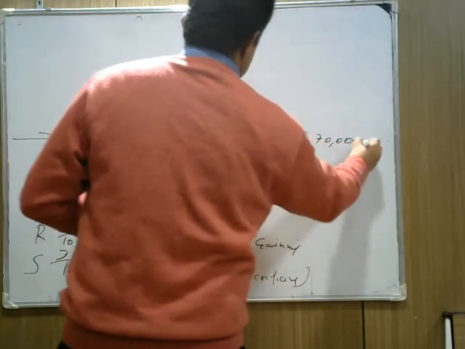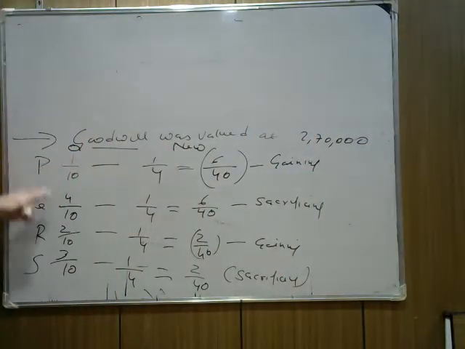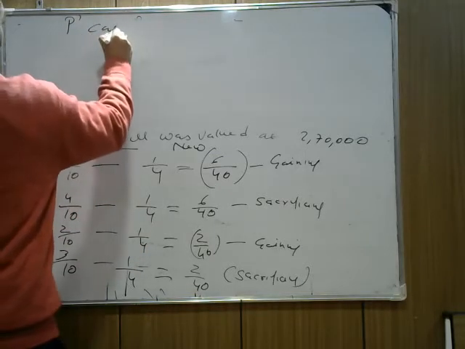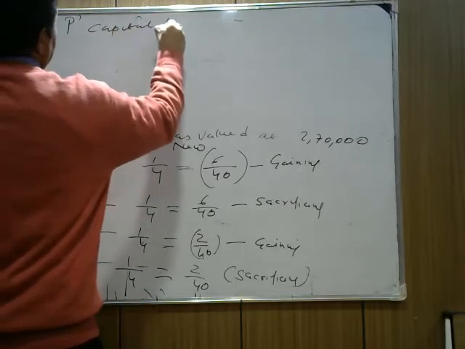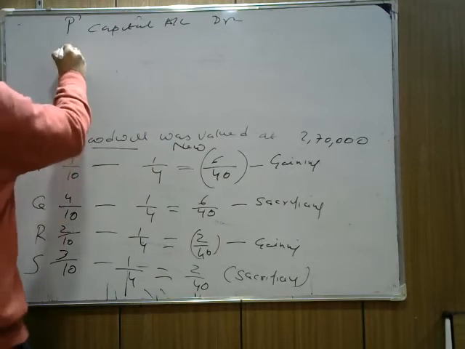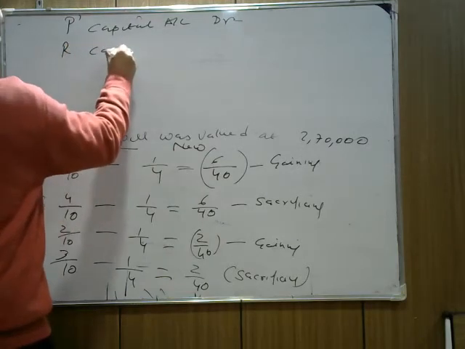Now it's clear in the question that because P and R are gaining, they will pay. So we write P's capital account debit. R is also gaining, so we write R's capital account debit.